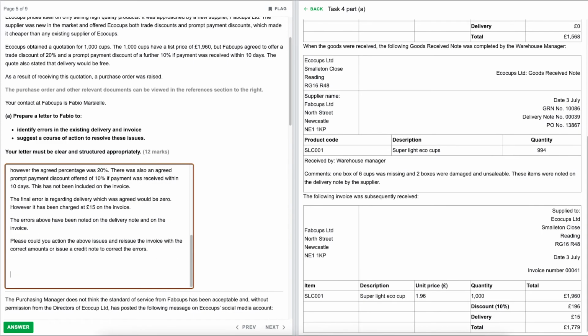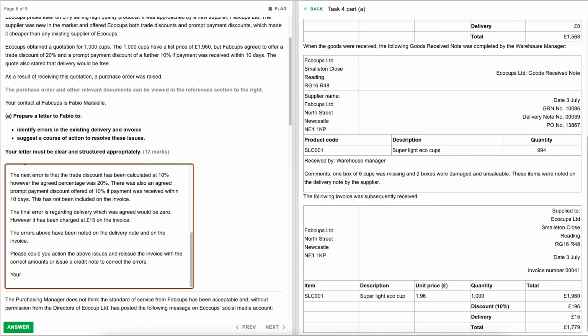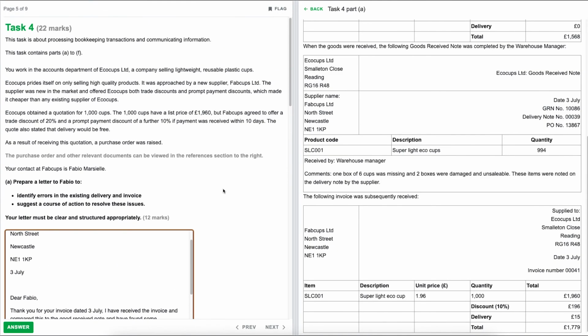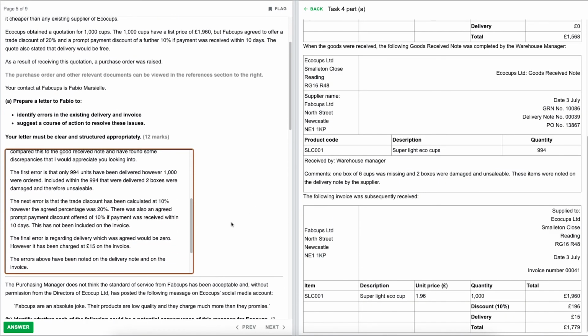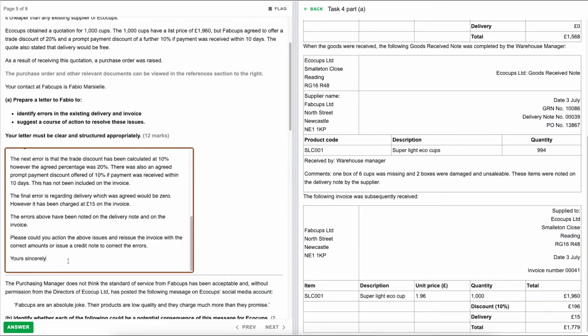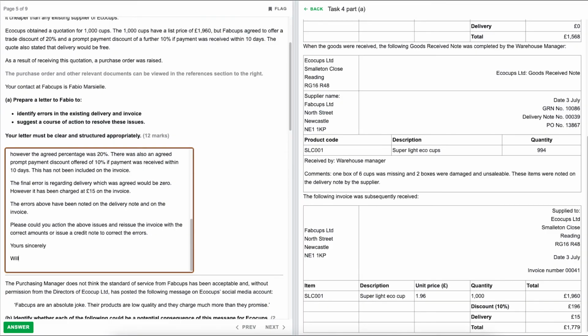And then to finish it off, because we know the person, yours sincerely. And then does it give us actually our name at all? So you work in the accounts department? No, so we can just sign it off with our own name. That's fine. Yours sincerely, Will.